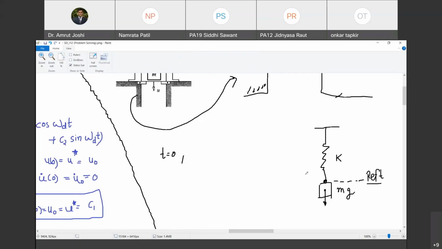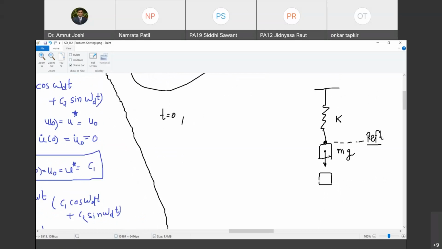But look, as the deformation goes on increasing, the spring force gradually increases. Do you agree with me? Whenever the spring force has reached the value of mg by 2, at that time this mass is touching the stoppers. Are you with me?